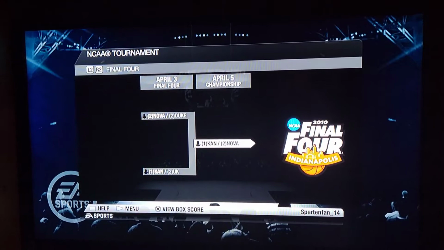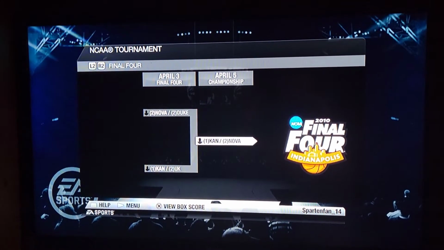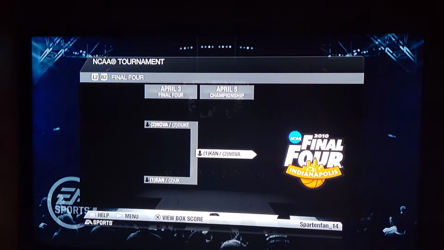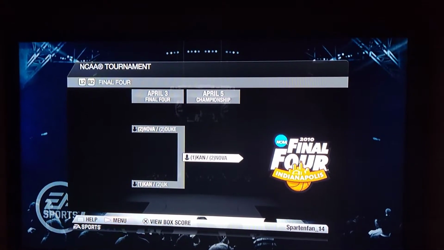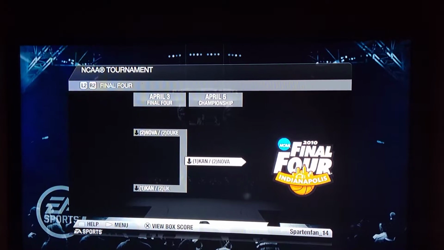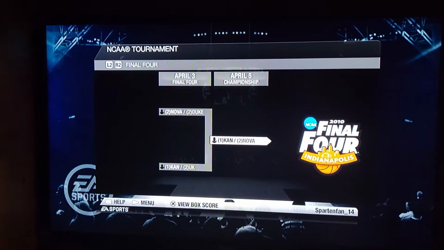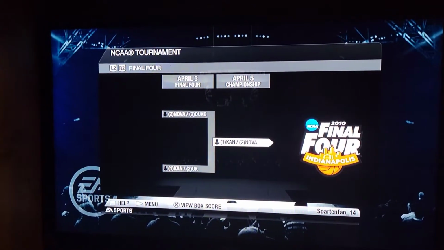Hopefully y'all enjoyed this simulation. I wanted to do every single game, but y'all saw what happened with the 2020 NCAA tournament. It took me forever to finally finish it. So I'm definitely not going down that road again, because I probably would forget about doing that. But anyways, hopefully y'all enjoyed the simulation.